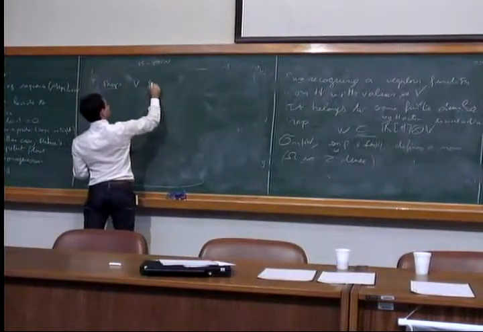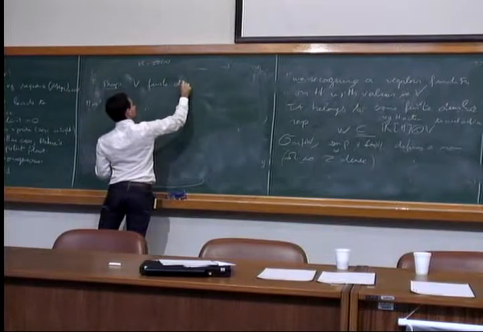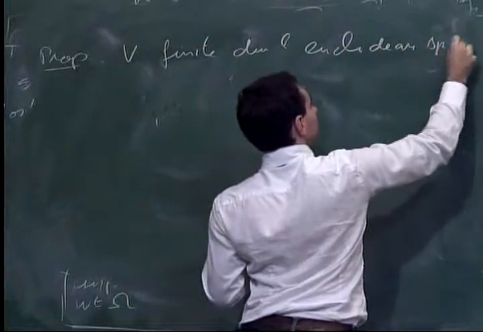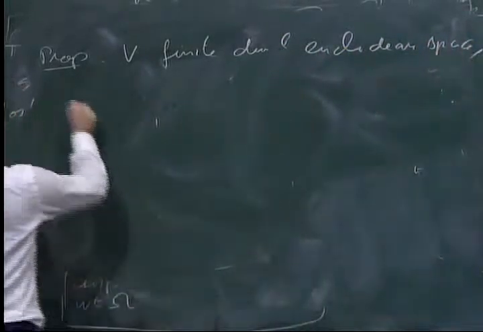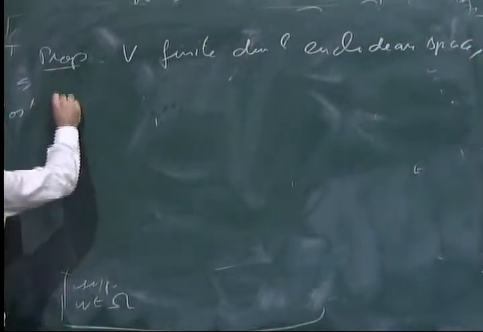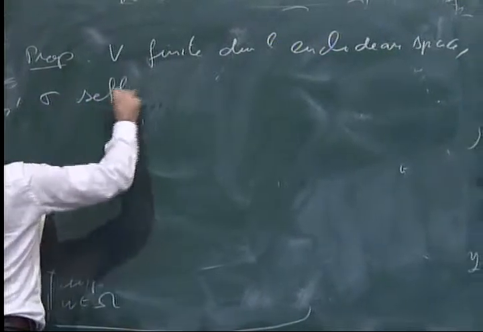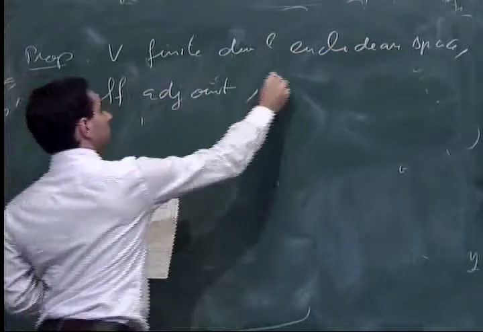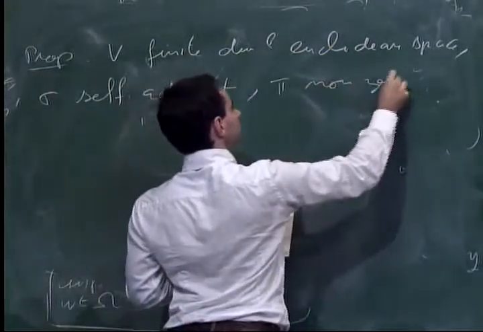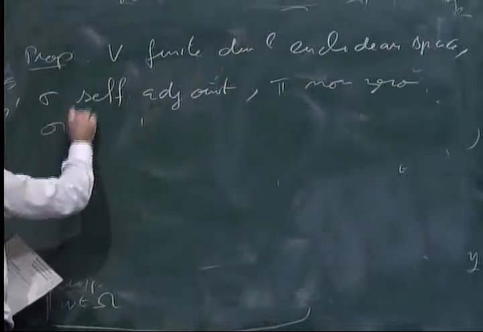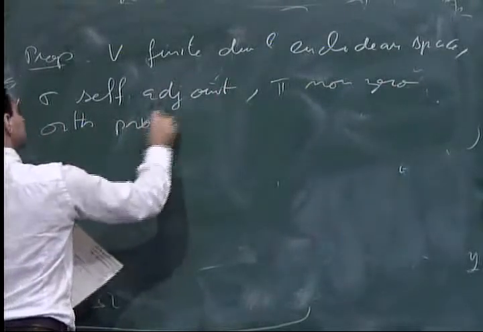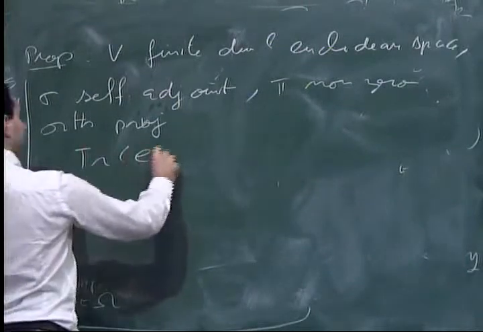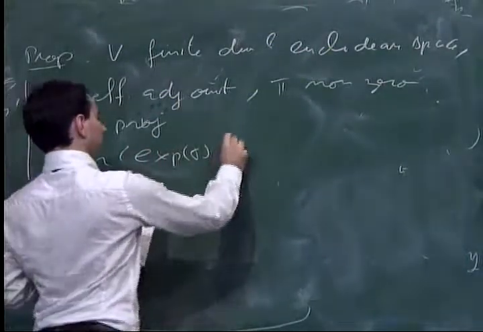Let V be a finite-dimensional Euclidean space with sigma self-adjoint on V, and P a non-zero orthogonal projector. Then in this case, we have the inequality: trace of exponential of sigma on P